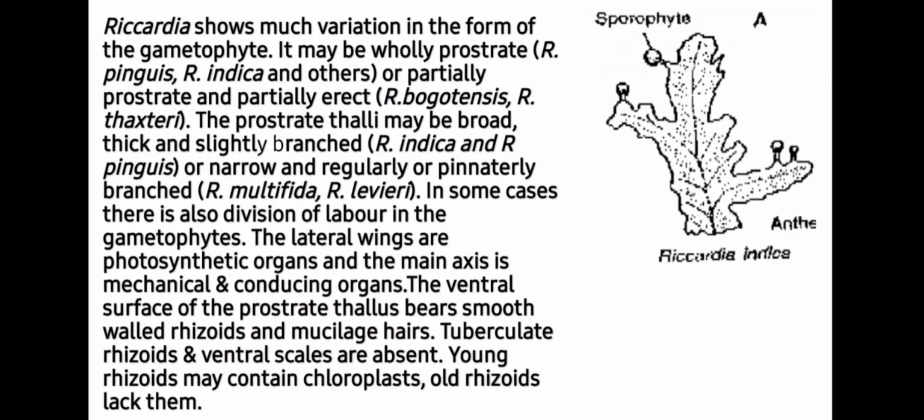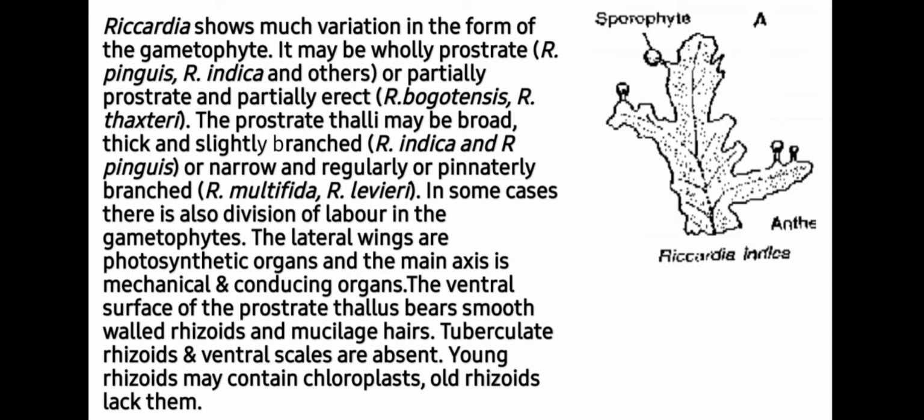Further, Riccardia shows much variation in the form of the gametophyte. It may be wholly prostrate, examples are Riccardia pinguis, Riccardia indica and others. Or it may be partially prostrate and partially erect, examples are Riccardia bogotensis and Riccardia texteri.